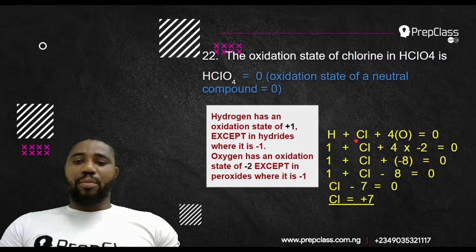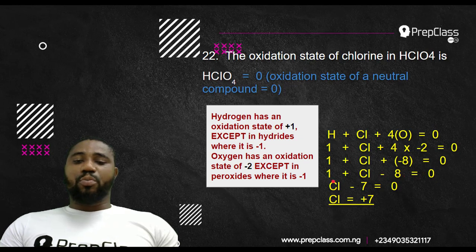So that means H plus Cl plus 4 atoms of oxygen, because it's O4, 4 into bracket, equals 0. Oxidation state of hydrogen is +1, plus Cl is unknown, plus 4 times the oxidation state of oxygen, which is -2, equals 0. So that becomes 1 plus Cl plus 4 times -2, which gives -8, equals 0. This bracket means multiplication, plus times minus equals -8.